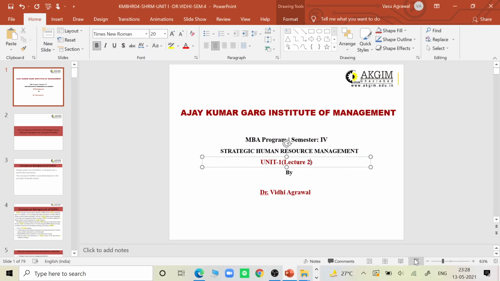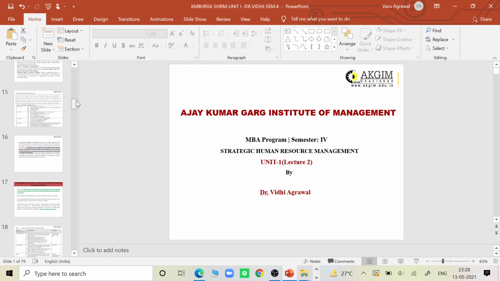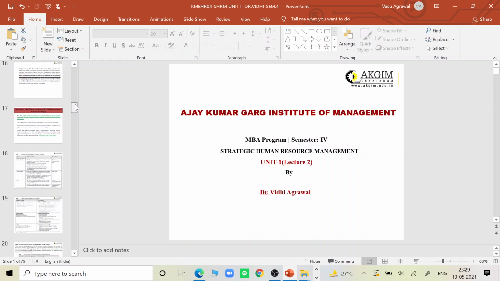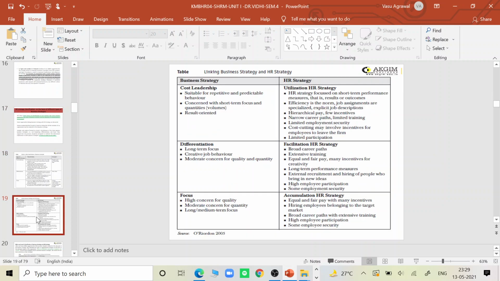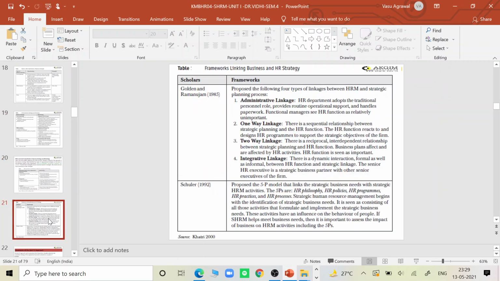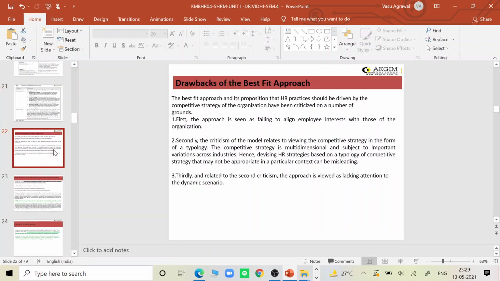In this lecture, we are going to discuss the rest of the strategic fit approaches that we discussed in our lecture number 1. In lecture 1, we discussed in detail the strategic fit approach. We discussed the best fit approach, and in that we discussed the various ways of strategy formulation. We discussed the various authors who have contributed in the field of strategic development.